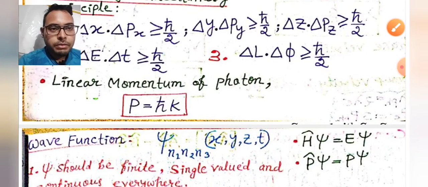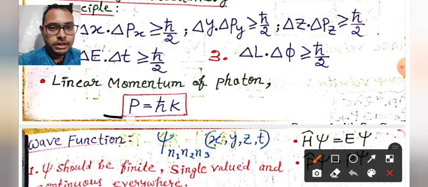Then the linear momentum of a photon. The linear momentum of a photon can be expressed like this.